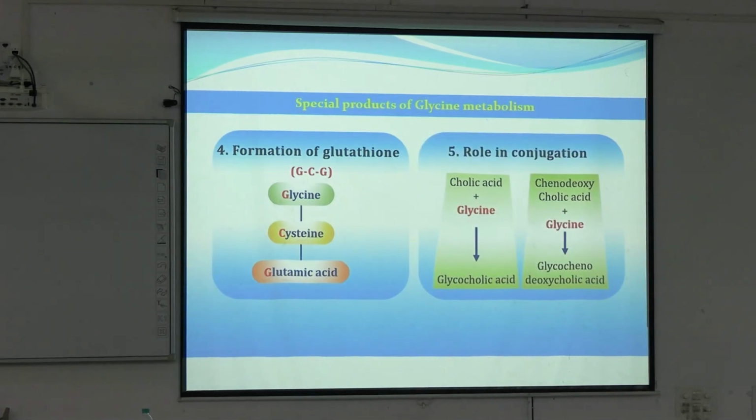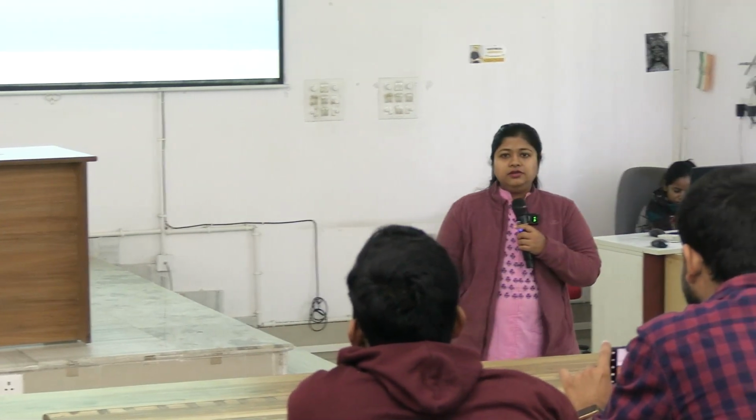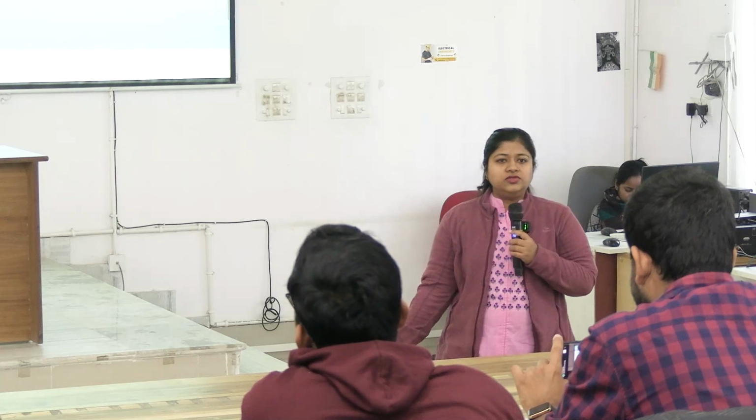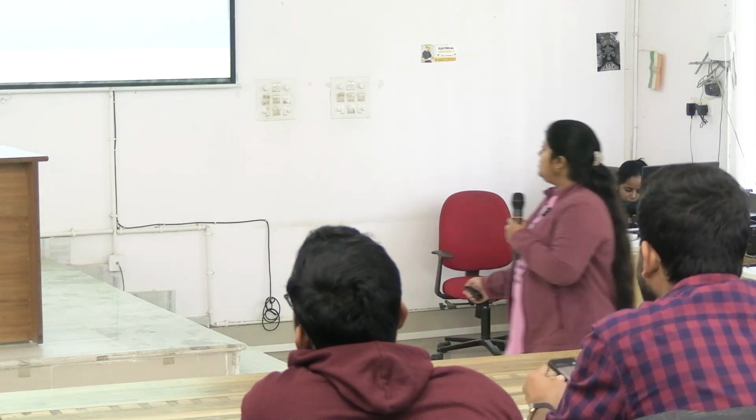Okay. Now the next thing, that is conjugation. Conjugation of glycine is where it is used in formation of bile acids. Okay, so glycine will bind with cholic acid to form glycocholic acid, and chenodeoxycholic acid binds with glycine to form glycochenodeoxycholic acid. These are the major primary bile acids.